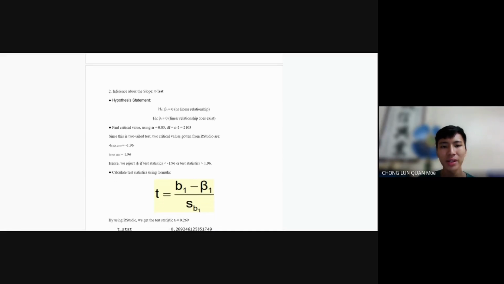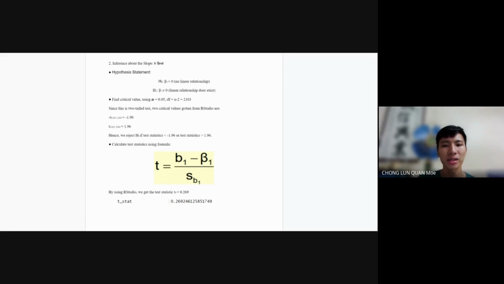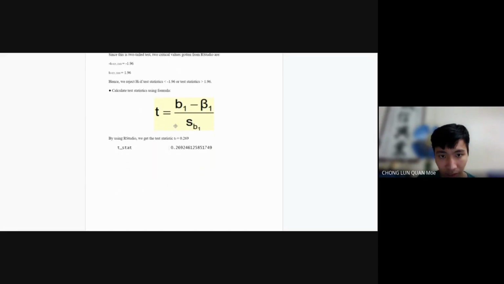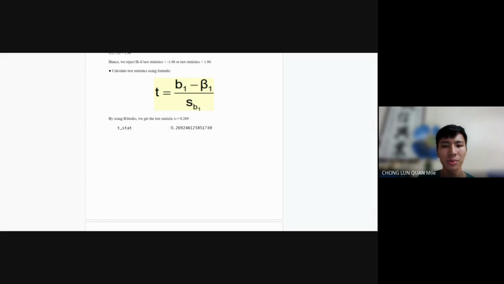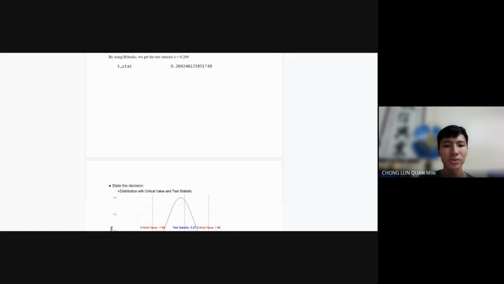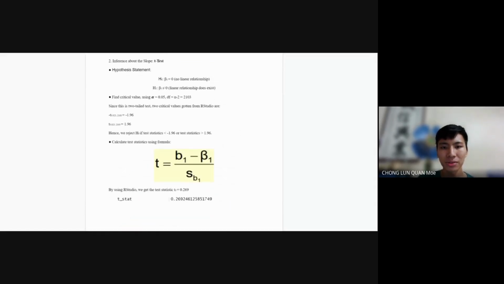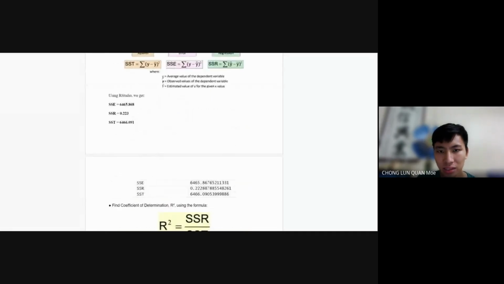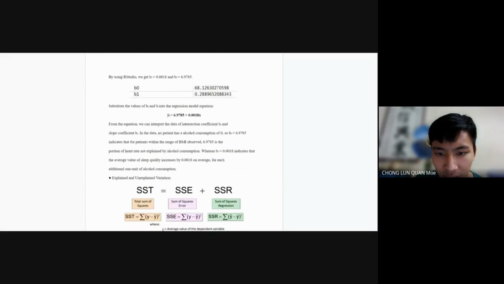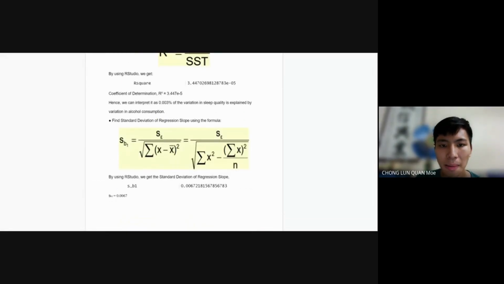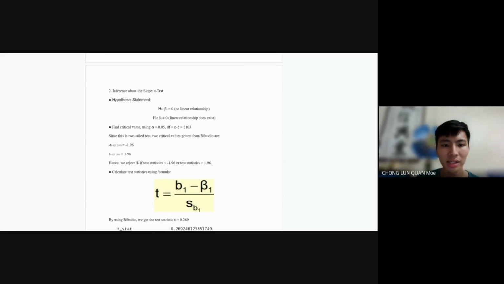For finding the critical value, we use the significance level, which is 0.05, and the degrees of freedom is 2103. Here is the test statistic value that we found from RStudio, 0.2692.